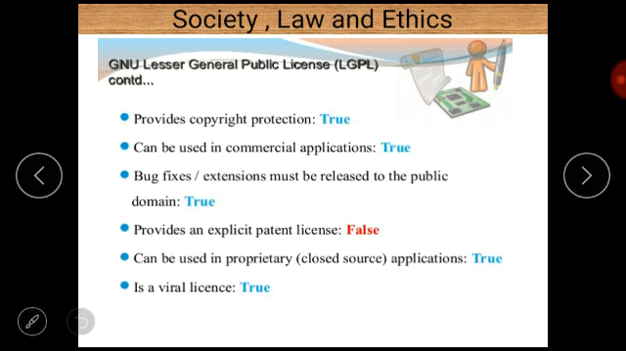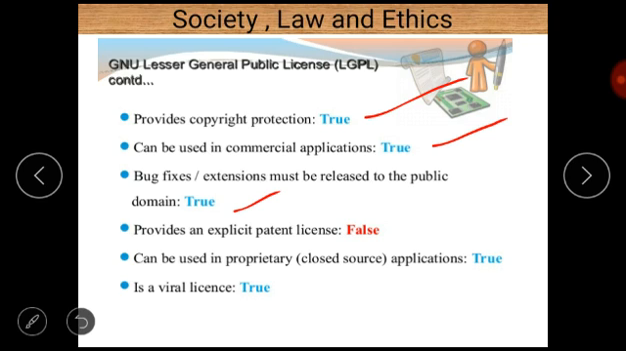So in terms of providing copyright protection, LGPL provides copyright protection. Yes, it is true. Can be used by commercial applications? LGPL can be used by commercial applications. Yes, it is also true. Bug fixes and extensions must be released to the public domain. So bug fixes and extensions must be released to the public domain.